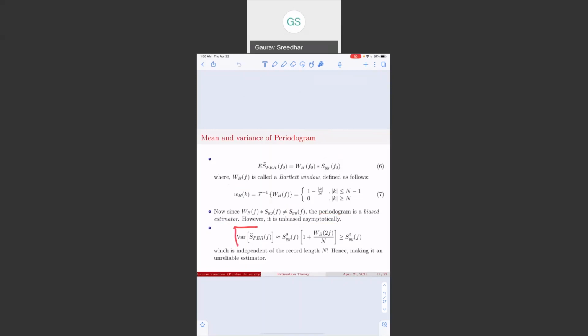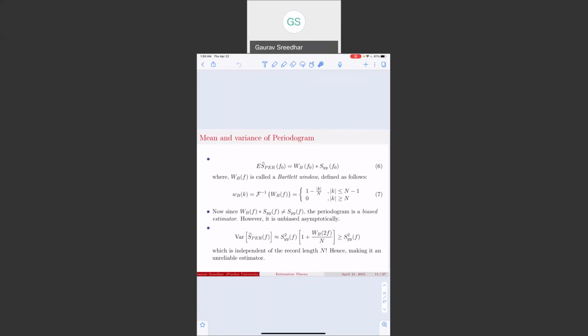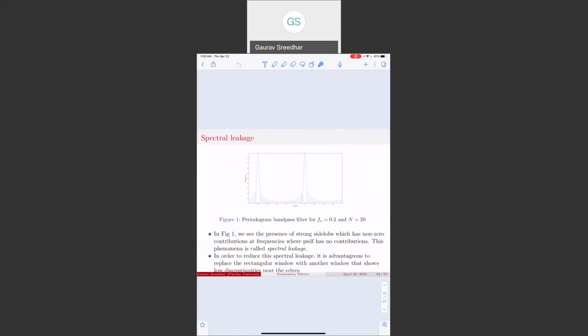The variance of the periodogram can be estimated using the following equation, wherein it can be shown that it is greater than or equal to the square of the power spectral density function, which is independent of the record length n, hence making it an unreliable estimator, because even if we have a large number of data, that does not decrease the variance.